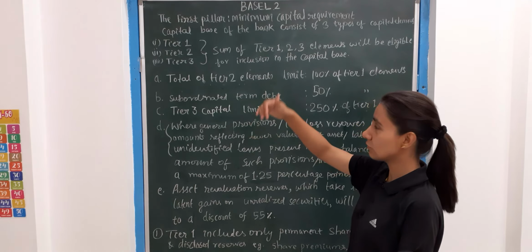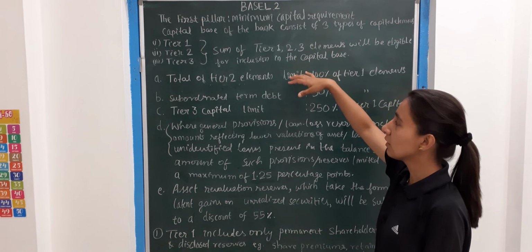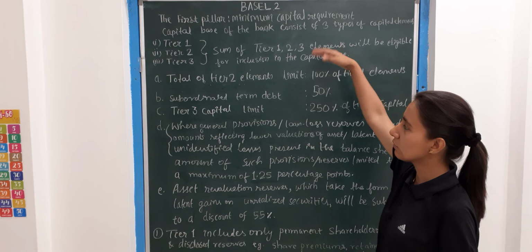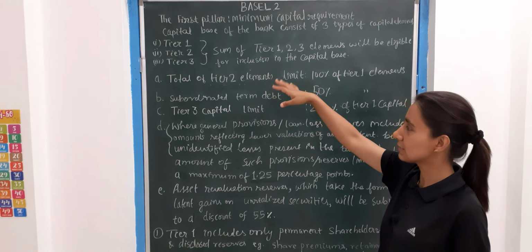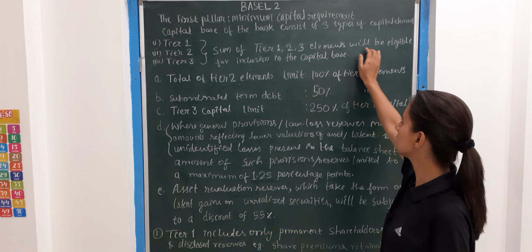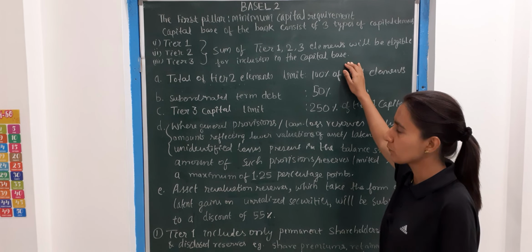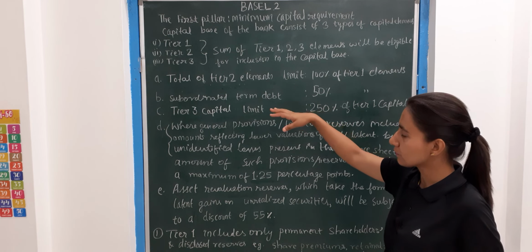We will talk about first pillar. First pillar talks about the minimum capital requirement. Capital base of the bank is defined as consisting of tier 1, tier 2, tier 3 capital elements, and some of these three elements will be eligible for inclusion in the capital base. Now there are some requirements that should be completed.